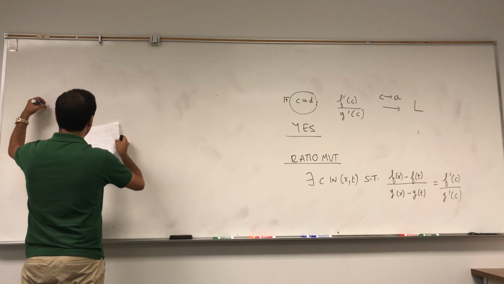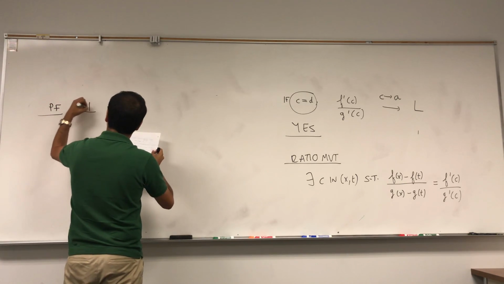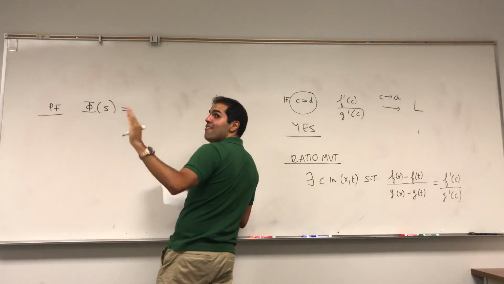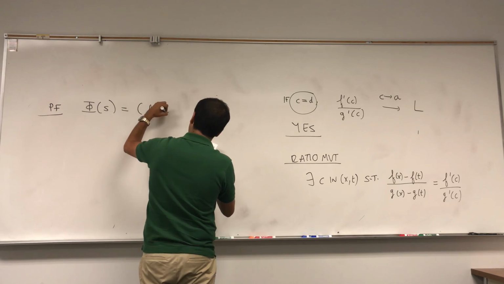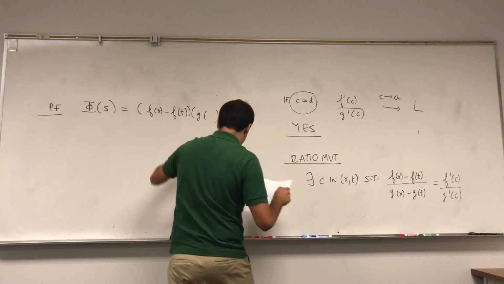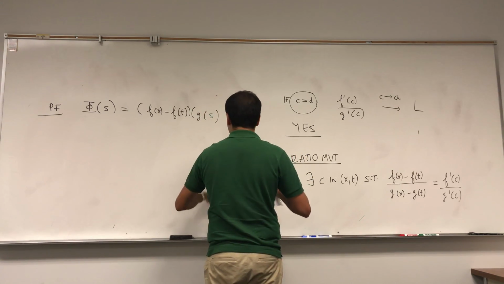Proof. Define the following function, phi of s. Again, everything is fixed except for s. So f of x minus f of t, times g of s minus g of x.